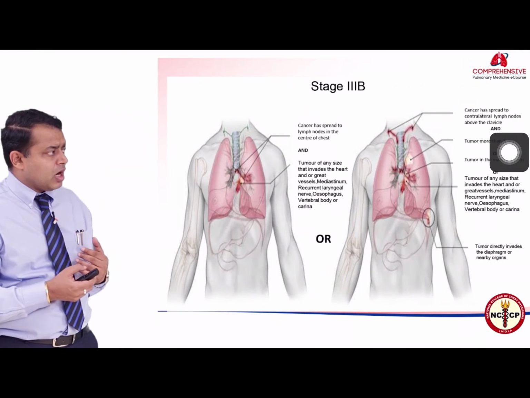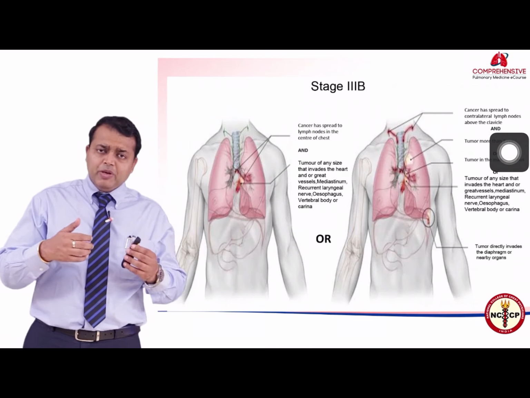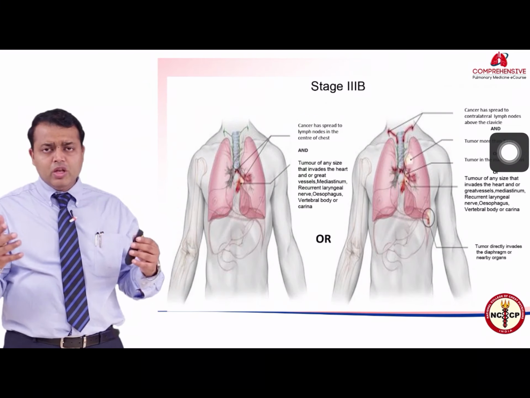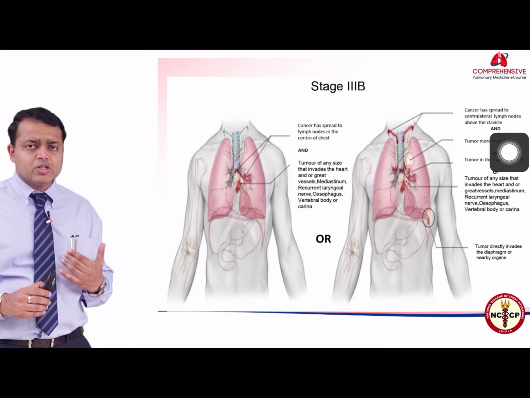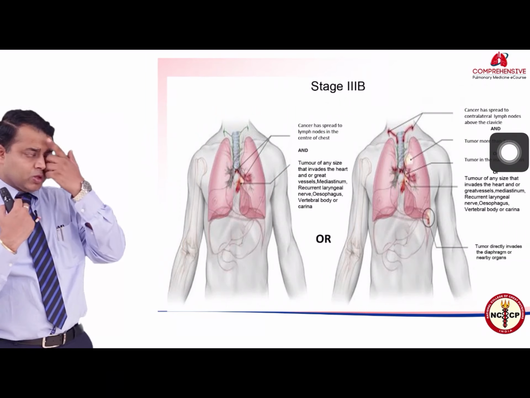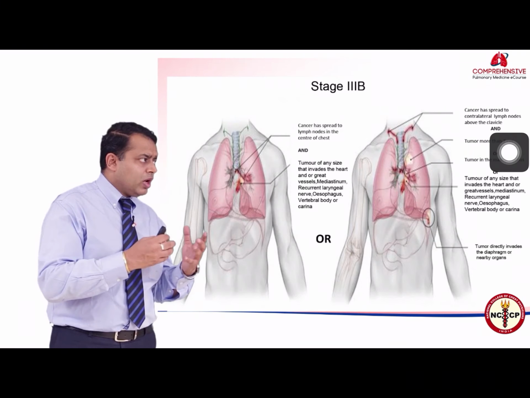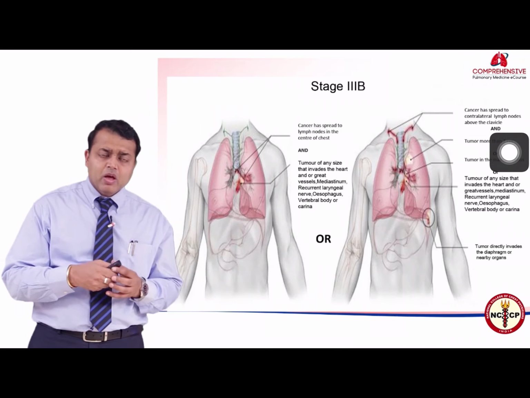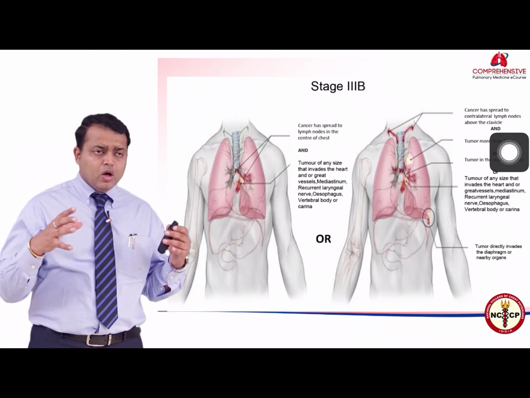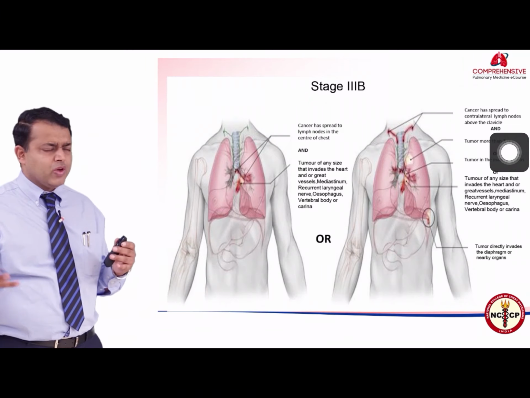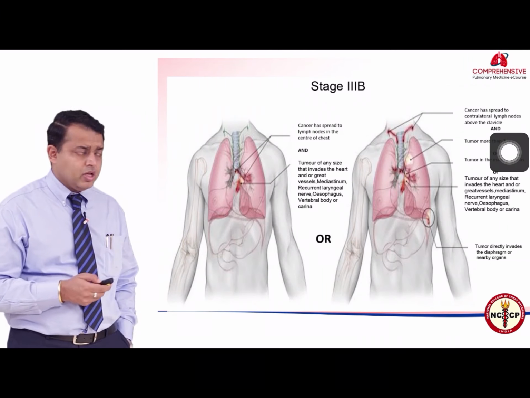Stage 3B tumors are the ones which have gone into the contralateral mediastinal lymph nodes, be it T1, T2, or T3. So even a small size tumor which has gone into the contralateral mediastinal lymph nodes or the supraclavicular lymph nodes will be labeled as stage 3B. And those tumors which are locally extensive and have gone into the mediastinum or mediastinal structures such as the heart, great vessels or the vertebra, or have penetrated through the chest wall, which is very uncommon though, will also be labeled as stage 3B because they become largely unresectable.